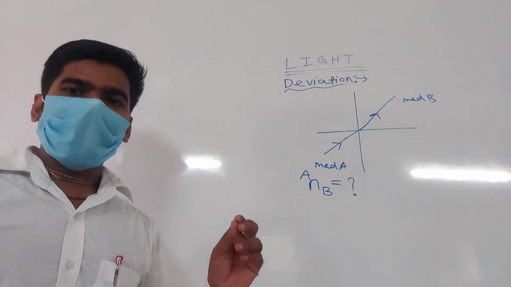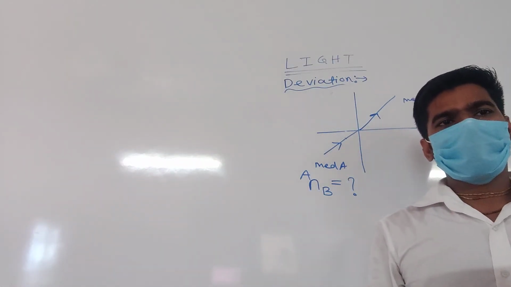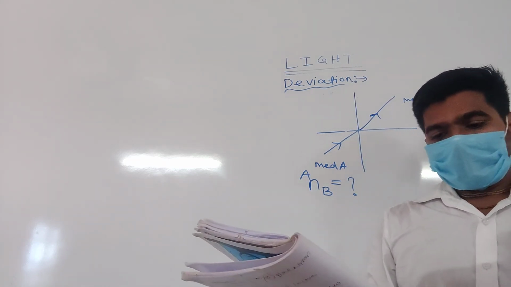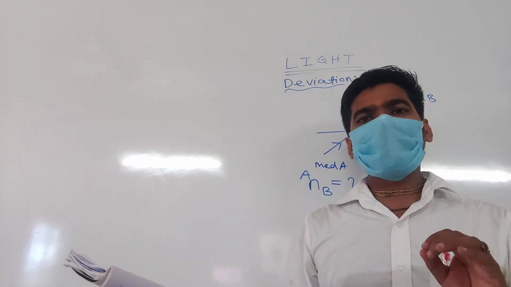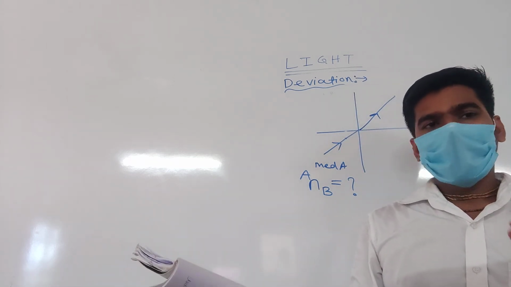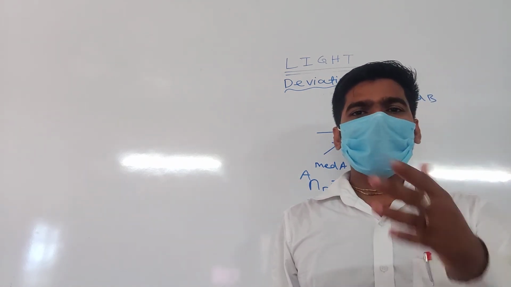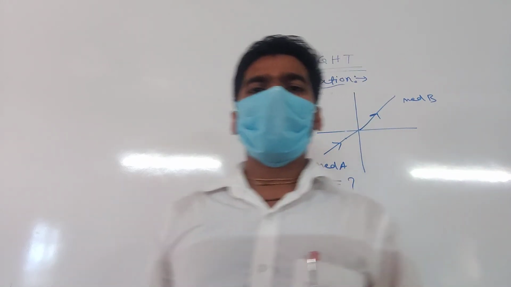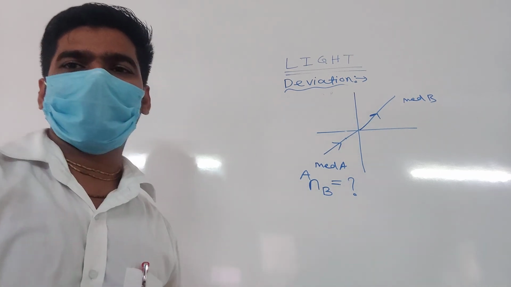Option A, greater than unity. Dear students, unity means 1. Please remember. Option A, greater than unity. Option B, less than unity. Option C, equal to unity. Option D, 0. All are clear? Please solve this question. I will give you maximum 30 seconds.